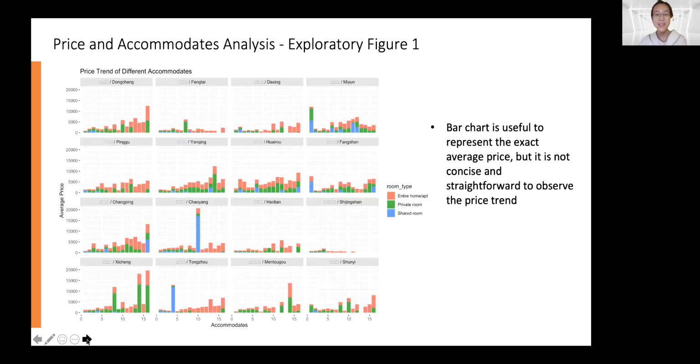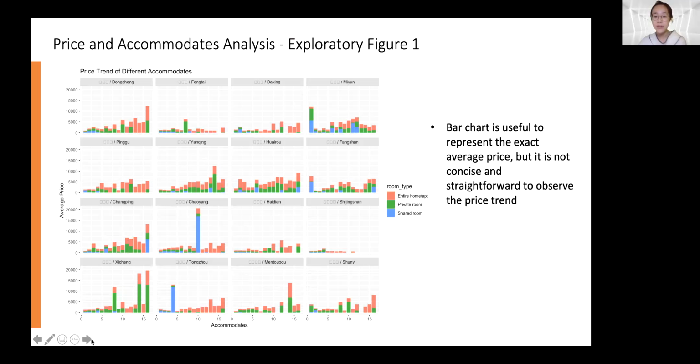Thanks, Wei Ming. Having gone through the relationship between renting price, room types, and locations, now we want to find the detailed relationship between price and the specific characteristic of a house. Here we choose accommodates because this is an important factor, which is related to the size and types of the houses, as well as the number of bedrooms.